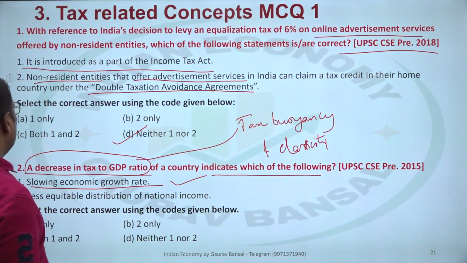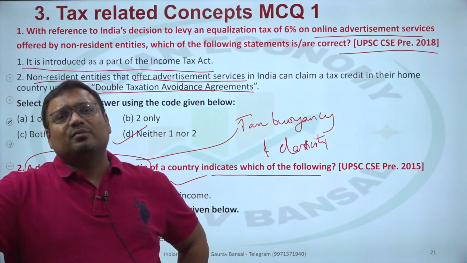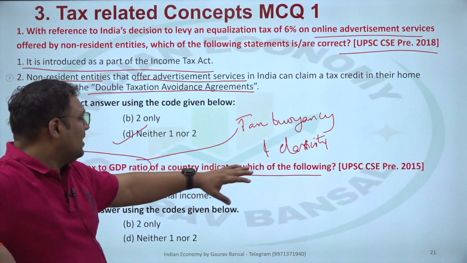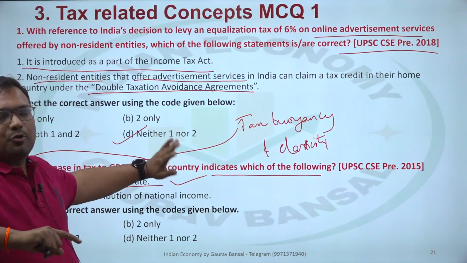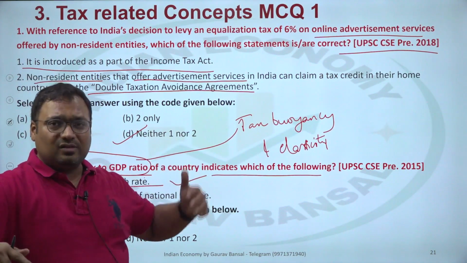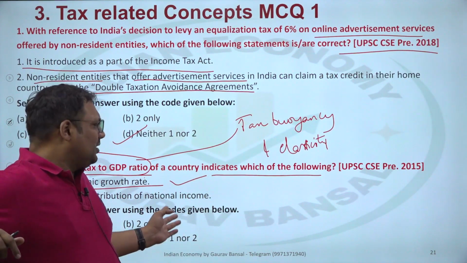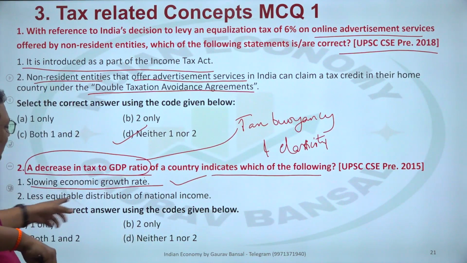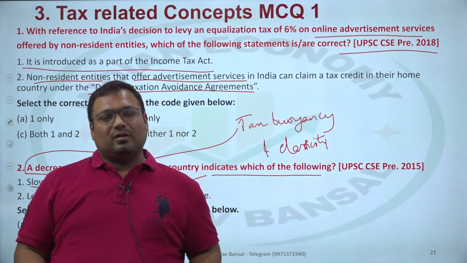Okay, less equitable distribution of national income. Now this can be correct and this may not be correct. But the question is not saying "may indicate." Indicates means it should happen. Do not look at the option, I'm just reading the question right now. A decrease in tax to GDP ratio of a country indicates which of the following, means which should be happening. It is not a situation where we are saying which of the following are possible when this is happening. So less equitable distribution of national income, it may or may not be there as a reason.